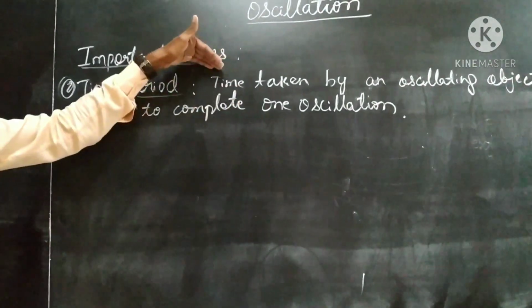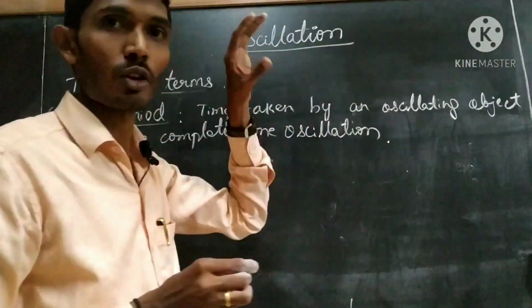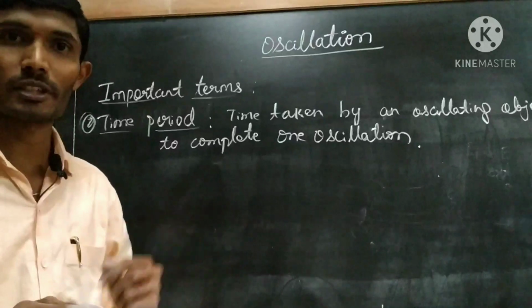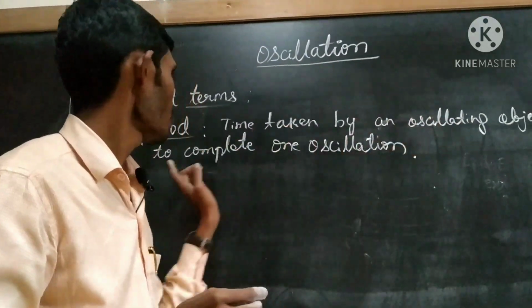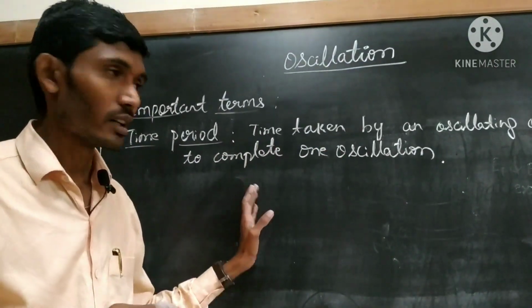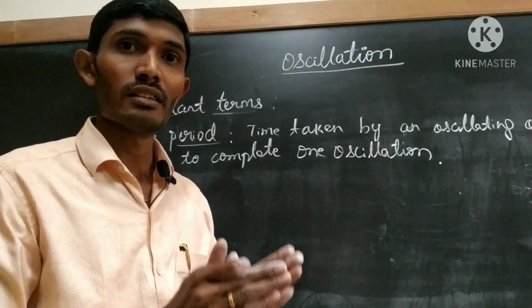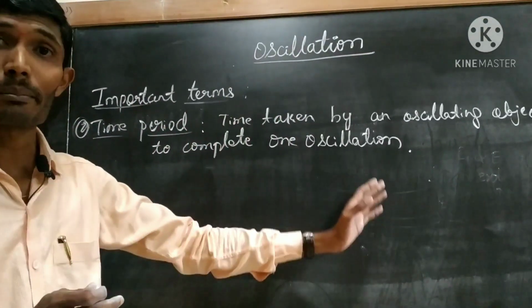Carefully observe here. Time taken by an oscillating object. The oscillating object here is the metallic sphere. Time taken by an oscillating object to complete how many oscillations? One oscillation. That is the time period. That means how much exact time it takes to complete one oscillation. That is what we call the time period.